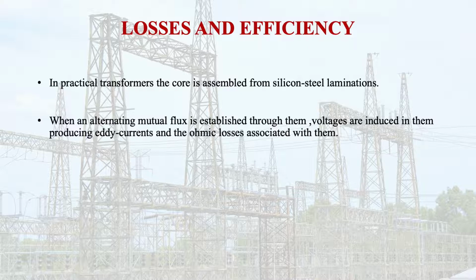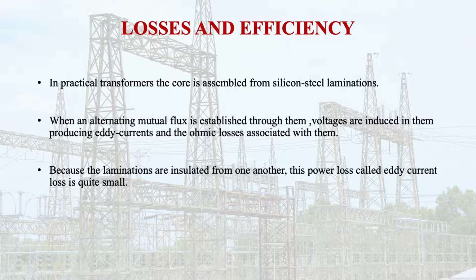Voltage is induced in the winding, but because of this alternating flux, voltage is induced in the core too, and this produces eddy currents and the ohmic losses associated with them. Because the laminations are insulated from one another, this power loss, called the eddy current loss, is quite small. So why do we use these laminations? To reduce the eddy current loss effects.